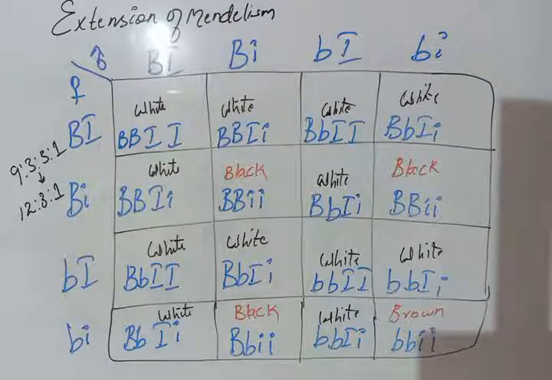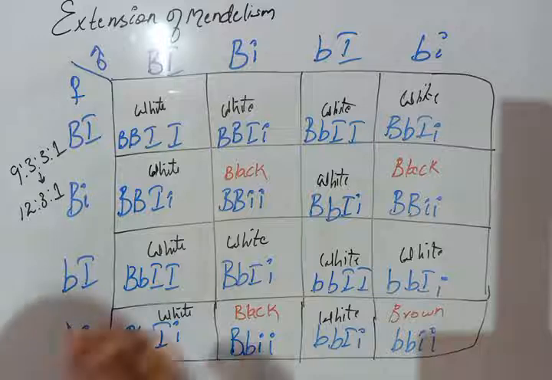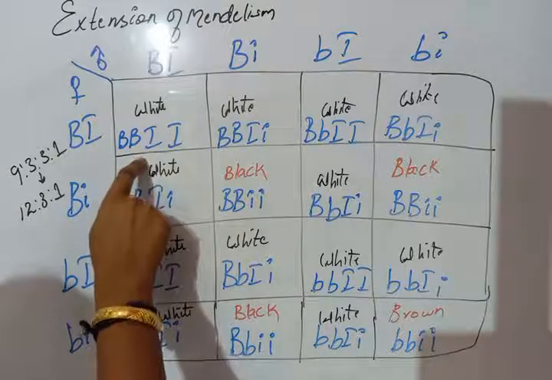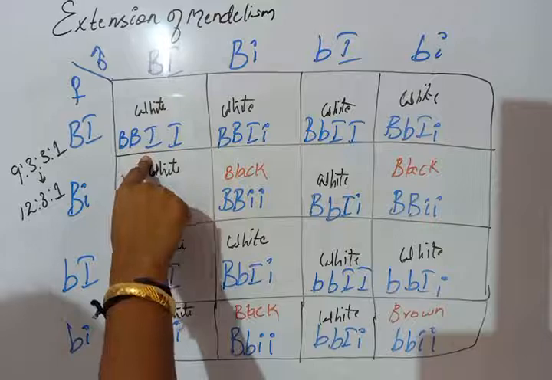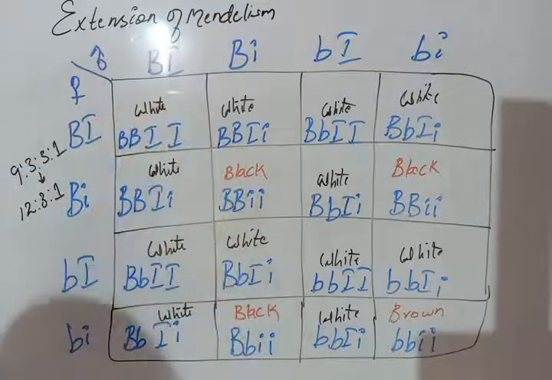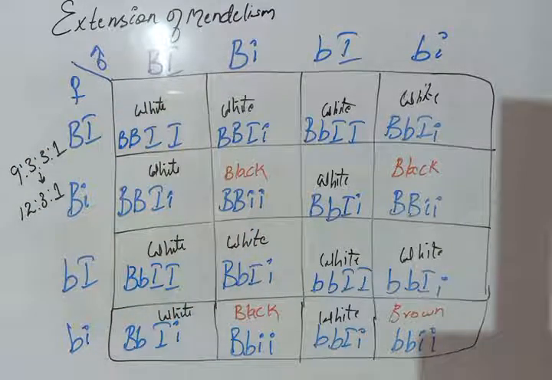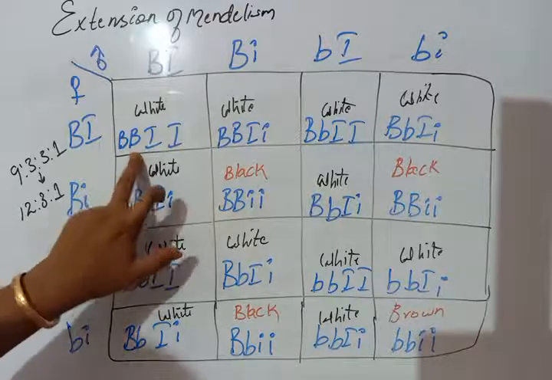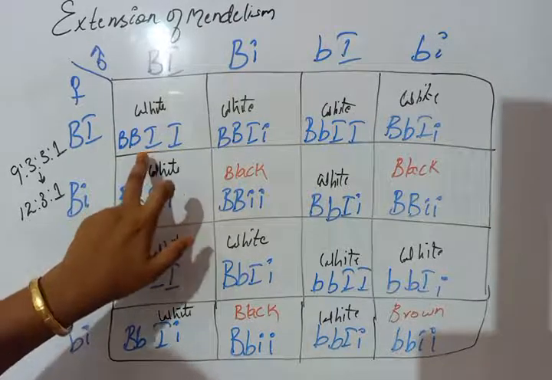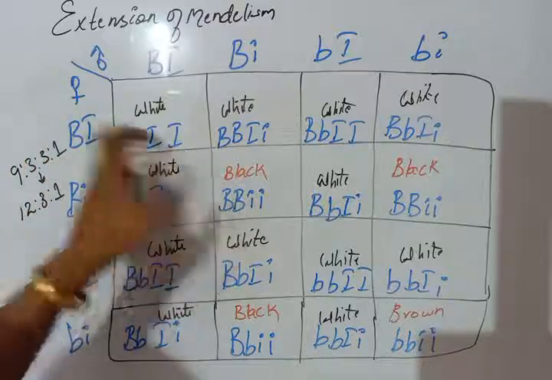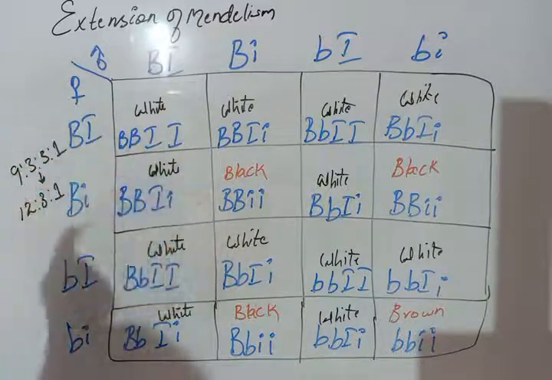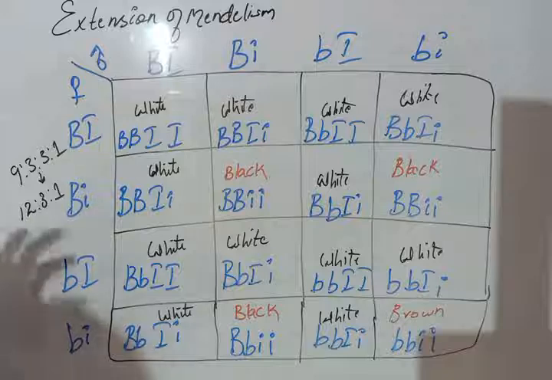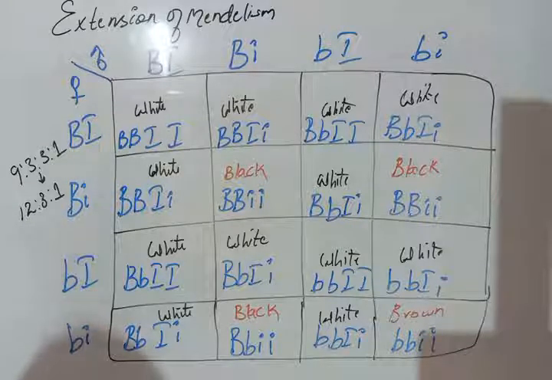Okay, so this is the epistatic gene. Actually this is the dominant epistasis. Why is it called dominant epistasis? A single dominant gene is enough for the suppression of the expression of the non-allelic gene. There is no condition that it should be in the homozygous form. So a single dominant gene is enough to make the epistatic condition. That is why it is called dominant epistasis.